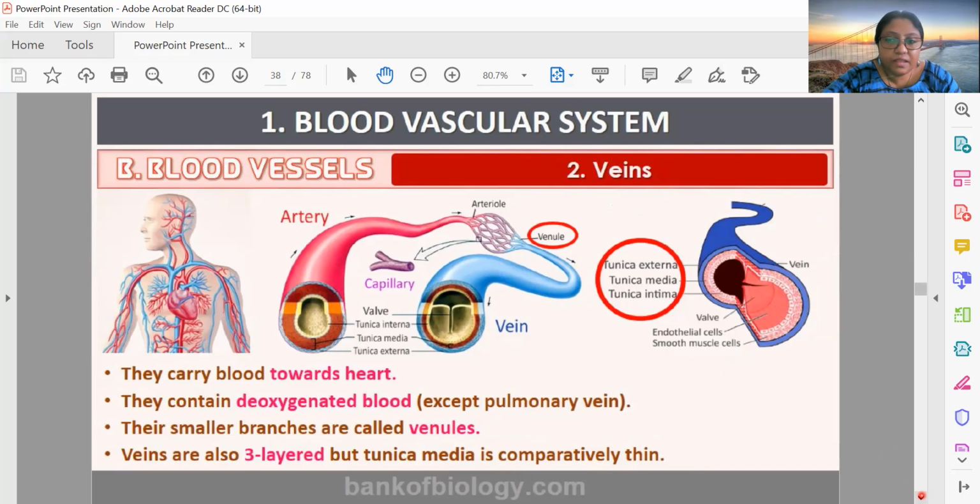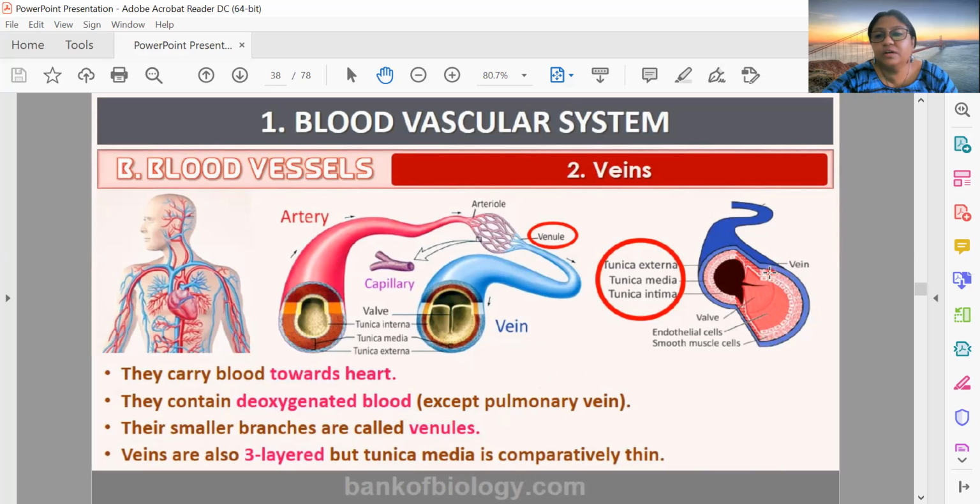In the case of veins, they carry blood towards the heart and they carry deoxygenated blood. Here also there is an exception: the pulmonary vein carries oxygenated blood and supplies it to the heart. As it is going towards the heart, it is called a vein, although it is carrying oxygenated blood, which is an exception to the vein. Small branches of veins are called venules. And you can see in the artery, blood pressure is generally high. In the vein, it is low.